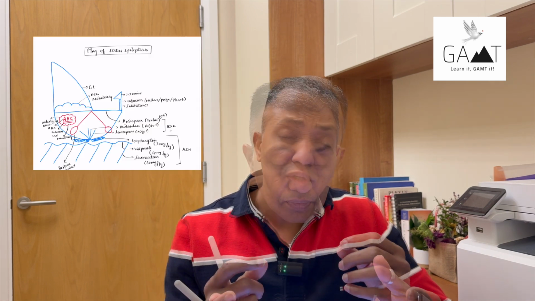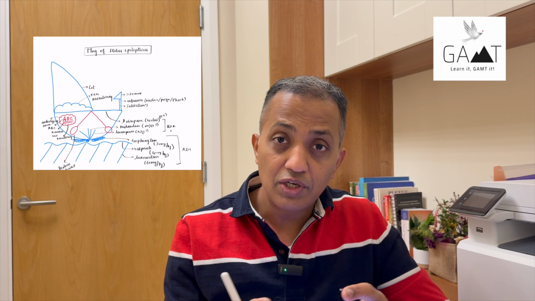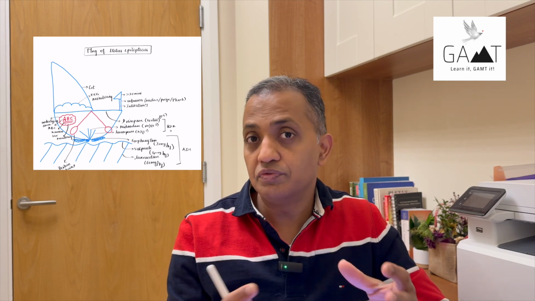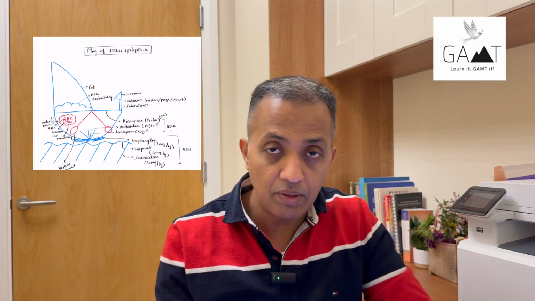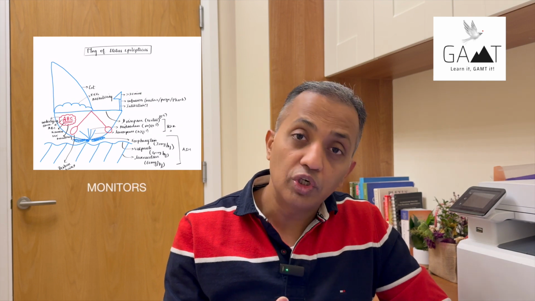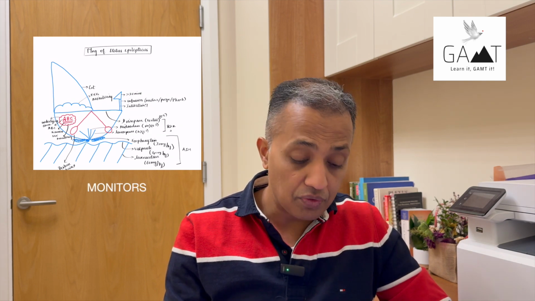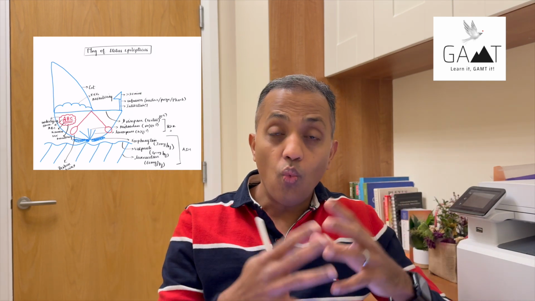When you approach a patient with status epilepticus, the first things to do are obviously A, B, and C: IV access, investigations, monitoring, and trying to identify the underlying cause. ABC stands for airway, breathing, circulation, as you know. Make sure the airway is patent, put the patient in the recovery position if feasible. Make sure you have IV access too, if possible. You need to also get bloods and urine samples for investigations, which is very important to establish the etiology of status epilepticus. You need to make sure you attach the monitors: the pulse oximeter, non-invasive blood pressure, and EEG monitoring. You need to think about the underlying causes of why this happened.